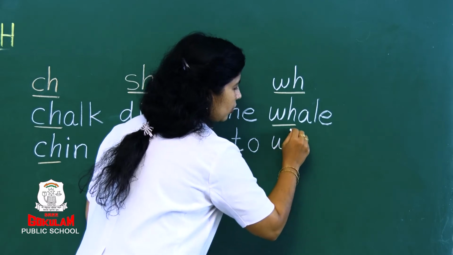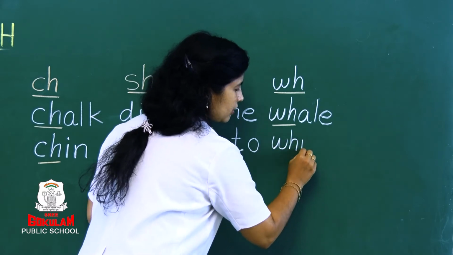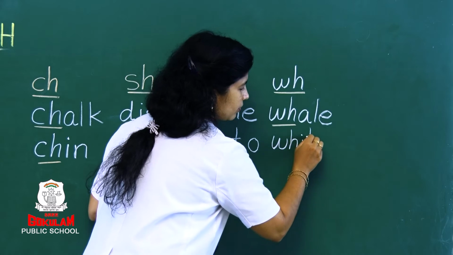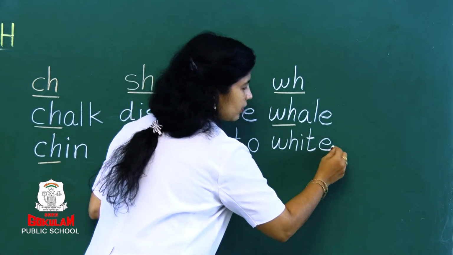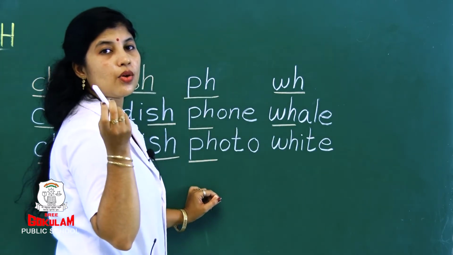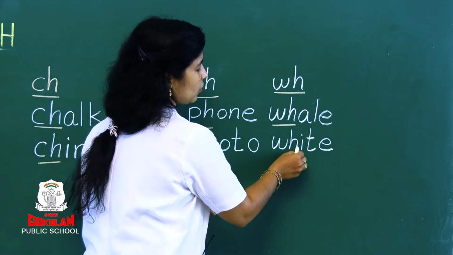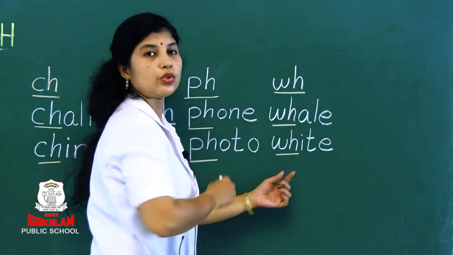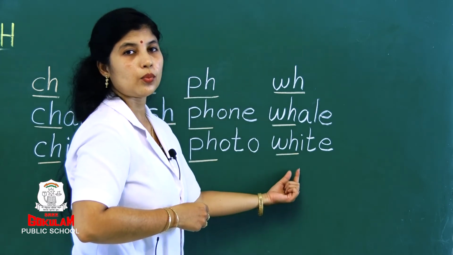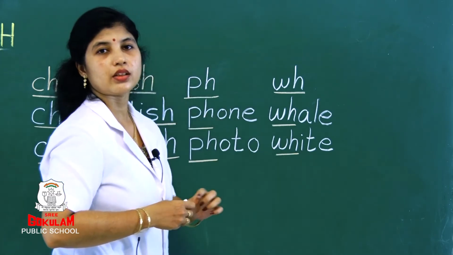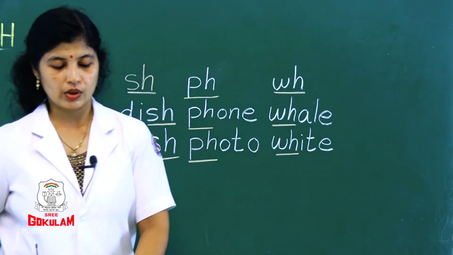One more word. Look here, children. What is this? See, which color is this? White. See, white. So, W and H together, and the sound of V. White. Did you get it? Yes. Now, I will show you.